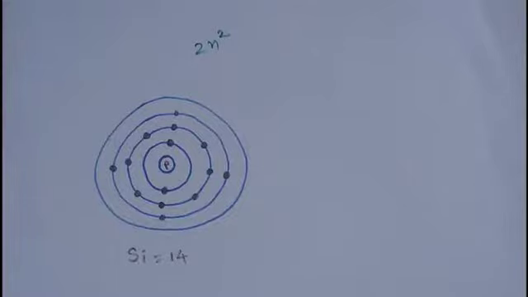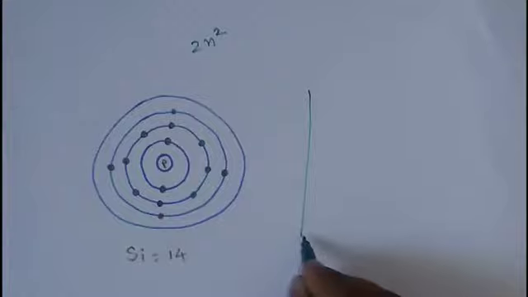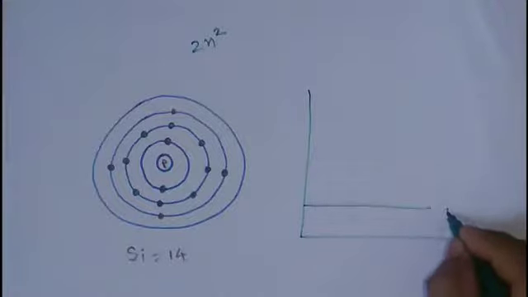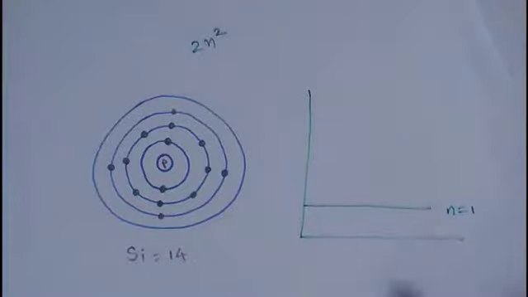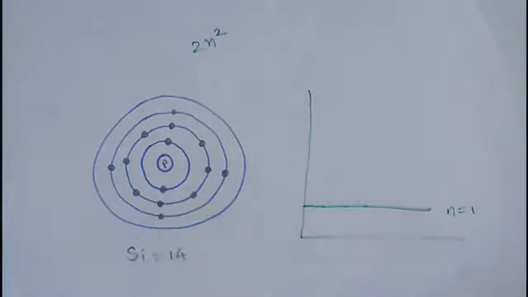Now here every electron in an orbit experiences a force of attraction by the nucleus, and they remain in that orbit because of the force of attraction of the nucleus. So if you want to move an electron from a smaller orbit to a larger orbit, some energy has to be given. So electrons in every orbit possess some energy. If you consider the energy diagram, suppose this is the energy possessed by the electrons in the first orbit. Let the first orbit be n equal to 1. So this energy has to be given to move the first orbit electron to a larger orbit.